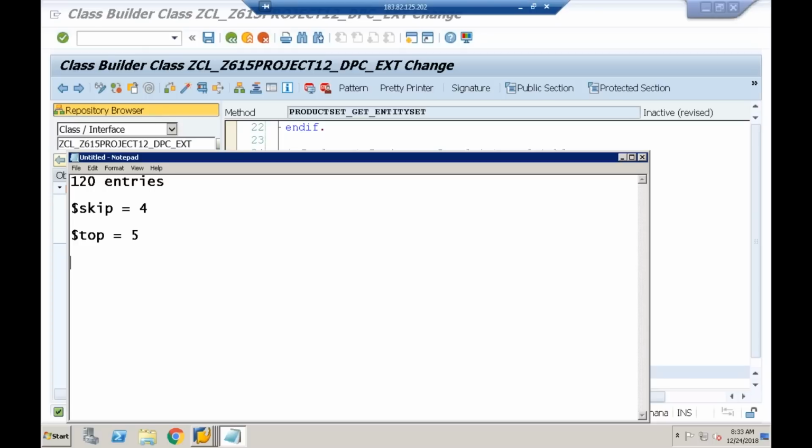You need to skip the first 4 entries. After skipping the 4 entries, I have to get the next 5 entries. That is the meaning of that. Skip 4 and top 5 means it has to skip the first 4 entries, and starting from the 5th entry, I have to get 5 entries.